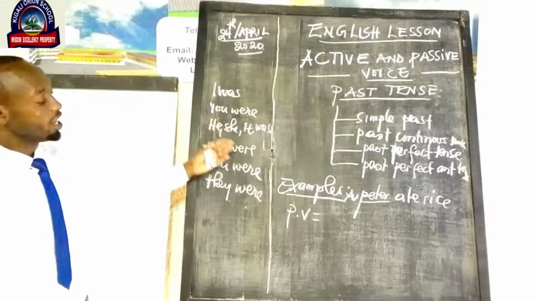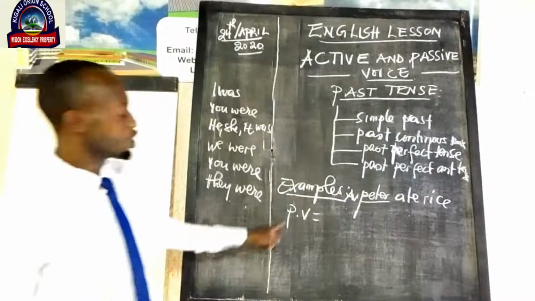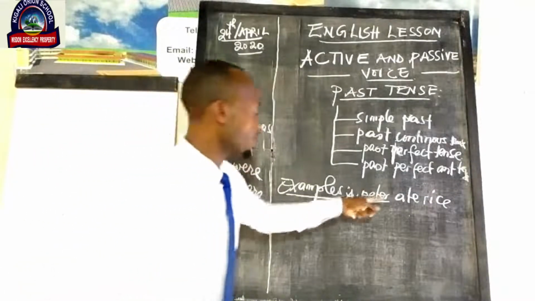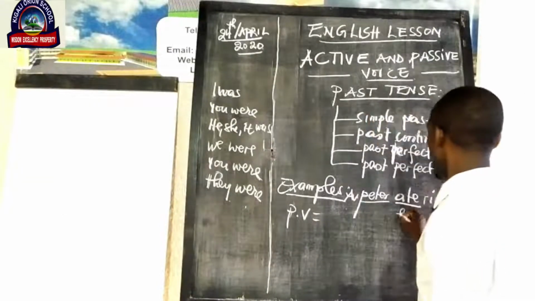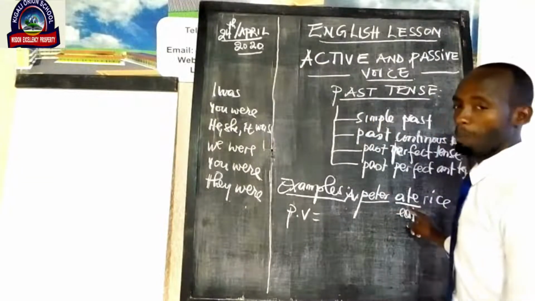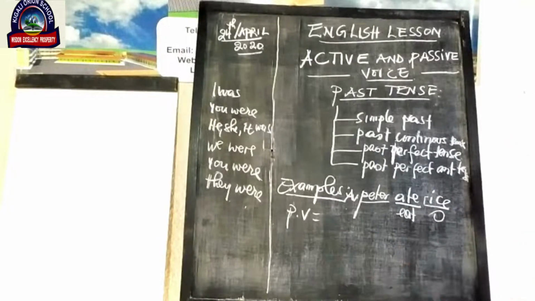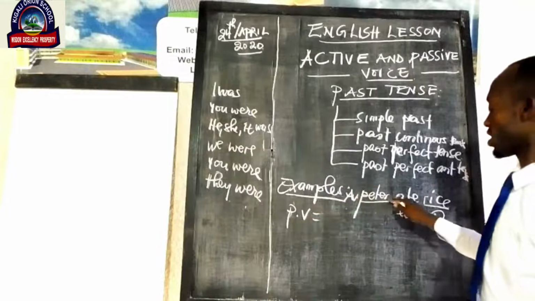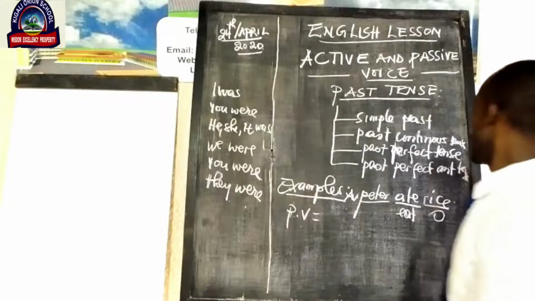Now, how can we change this sentence we have, which is in simple past, into passive voice? First of all, we have to know this is verb to eat, which is in simple past, and this is an object. As usual, we are going to change this sentence, which is in active voice, into passive voice. How can we do?